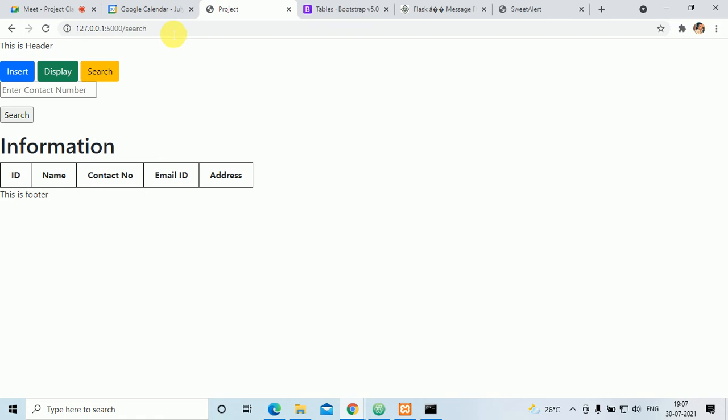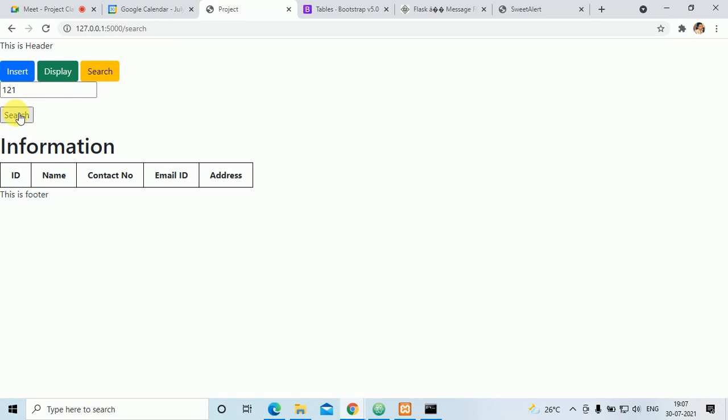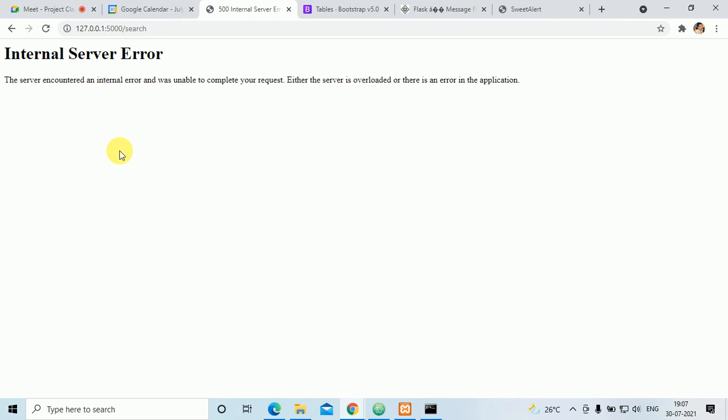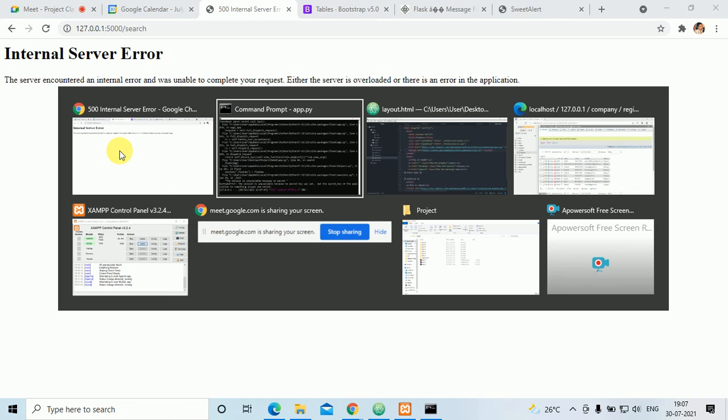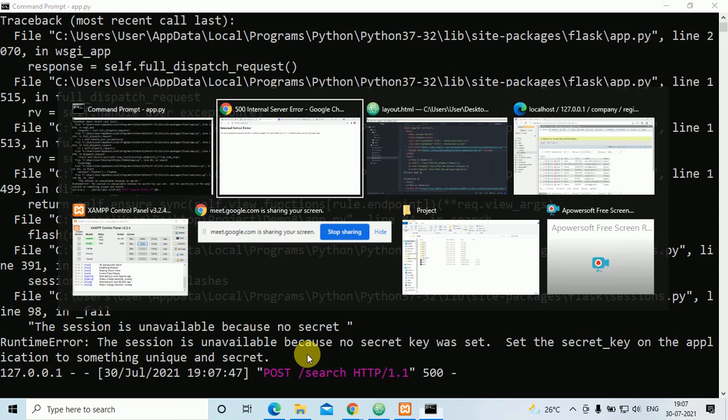Search. Okay, so now if I put a contact number 121 something like this, and if I click on the search button, some error is there. In case the secret key is unavailable, you have to put it.